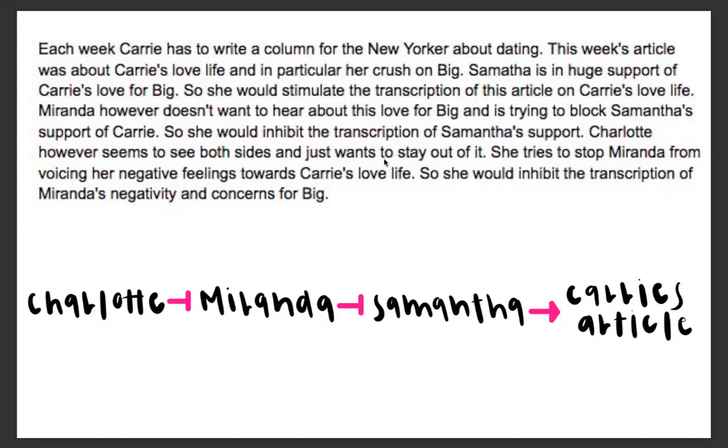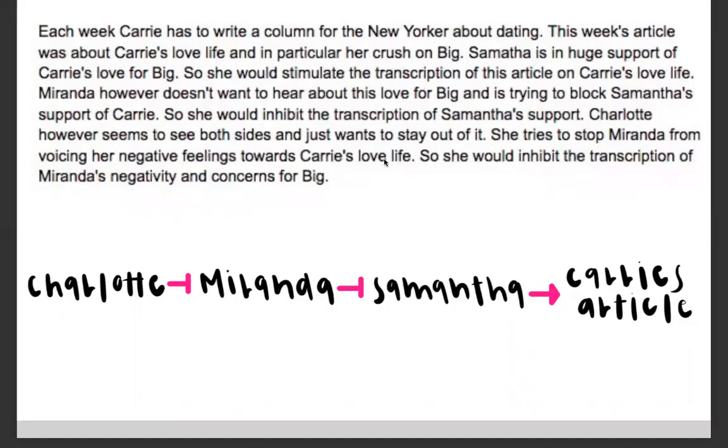The way we figure out if Carrie writes her article on Big is looking at each step of our developmental network. We start at Charlotte and see that she is a repressor, so she will block Miranda's decision out. Since Miranda is being blocked or repressed by Charlotte, we then look at Samantha. Samantha is an activator, and she will push for Carrie to write her article on Big. Since Samantha is last in our network, Carrie's article on Big will get published.